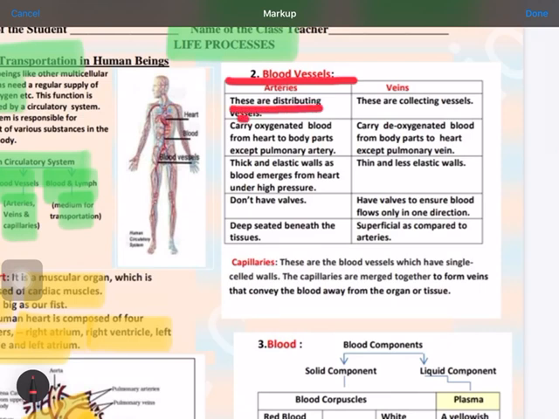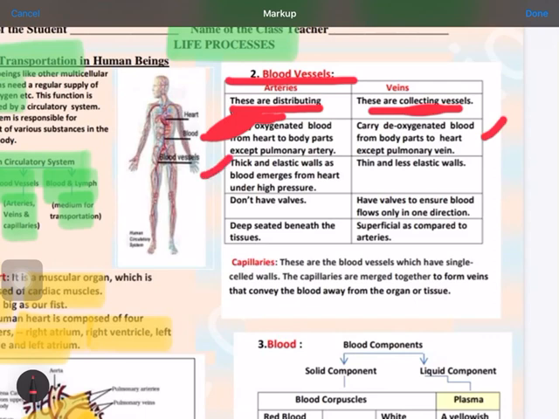These are the distributing vessels and these are the collecting vessels. Arteries generally distribute blood from the heart to different body parts, and veins collect this deoxygenated blood from different body parts to the heart. So that's why they are collecting and these are distributing. Arteries carry oxygenated blood, except the pulmonary artery, which is taking deoxygenated blood from your heart to the lungs, and the pulmonary vein, which is bringing oxygenated blood from your lungs to the heart.